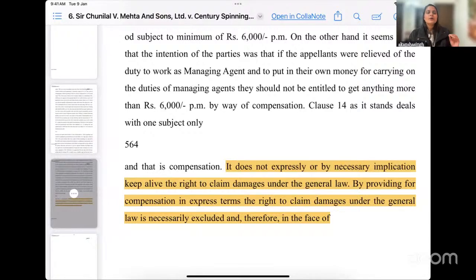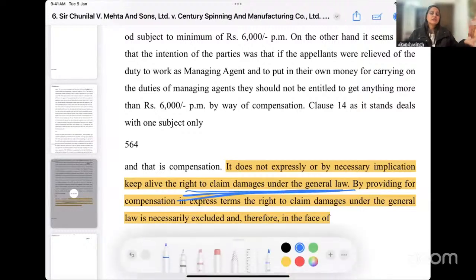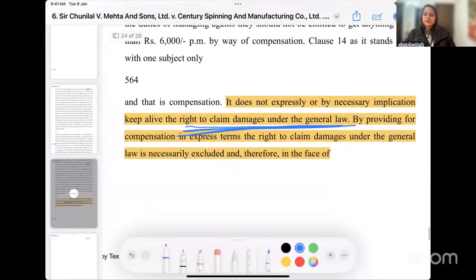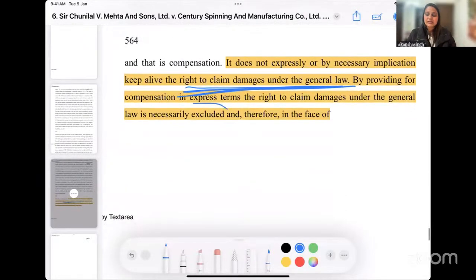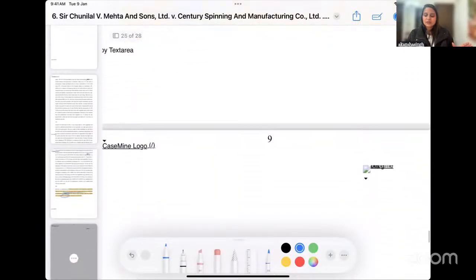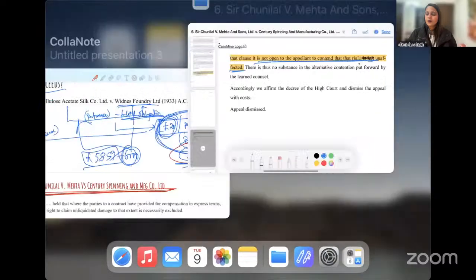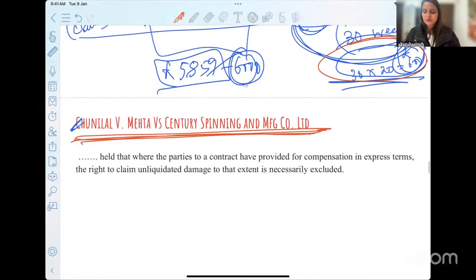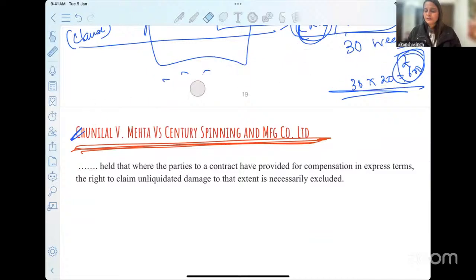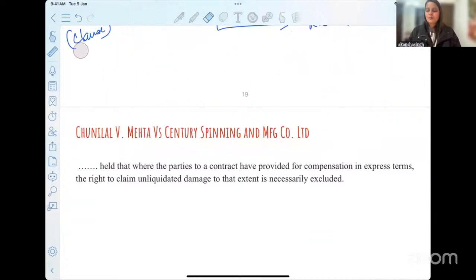When a party goes to the court and says, sir, I don't want compensation from the agreed terms of the contract, rather something bigger, the court says that when you agree to a specified compensation or penalty, you cannot say that my right to claim damages under general law is still alive. By providing for compensation in an express term, the right to claim damages under general law is necessarily excluded. Therefore, you cannot ask for compensation higher than the agreed amount. So these are two cases we've read with regard to whether compensation can exceed the promised or agreed amount between the two parties.